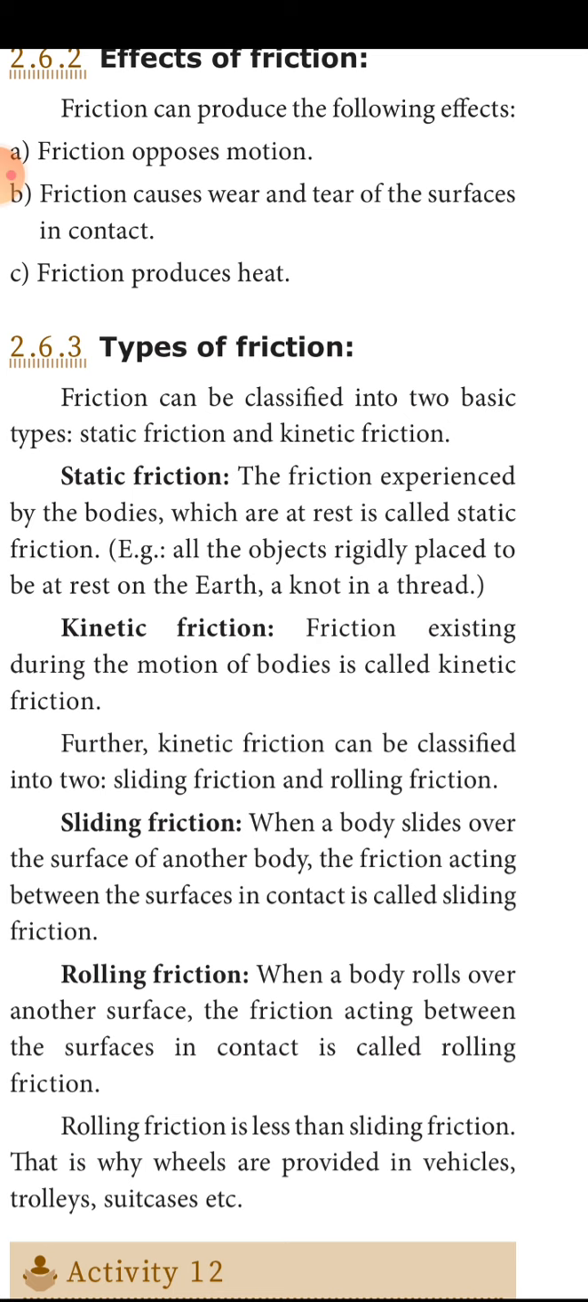Rolling friction is less than sliding friction. Especially when you are moving luggage, at the base of the luggage you will have two small wheels that roll. This helps us pull our luggage easily. This is called rolling friction.